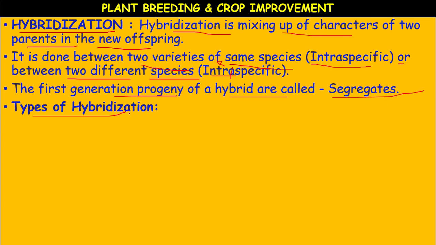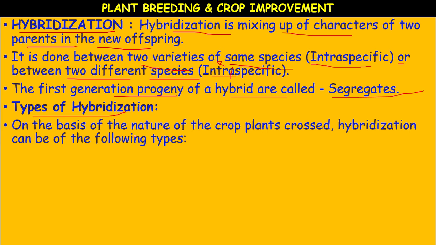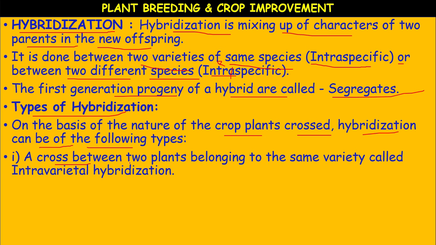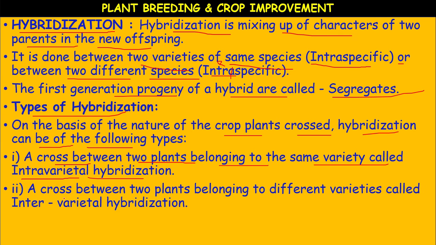The types of hybridization: on the basis of the nature of crop plants, crossed hybridization can be of the following types. A cross between two plants belonging to the same species is called intravarietal hybridization or intraspecific hybridization. Intra means within. The second one is the cross between two plants belonging to different varieties. Okay.